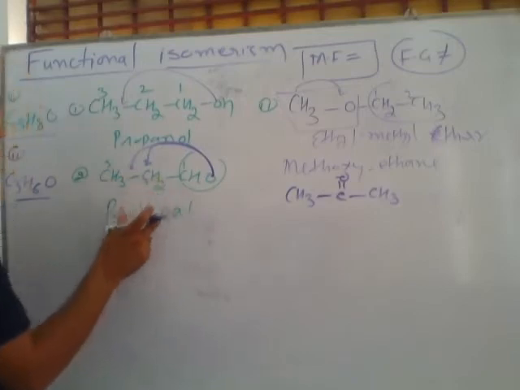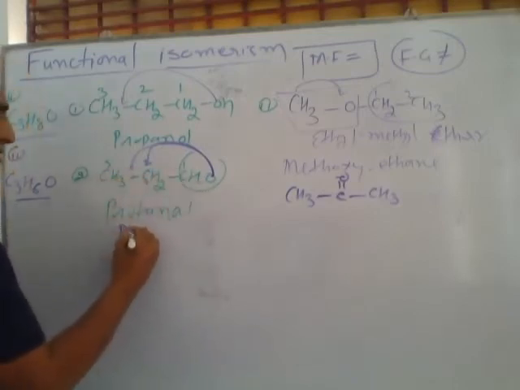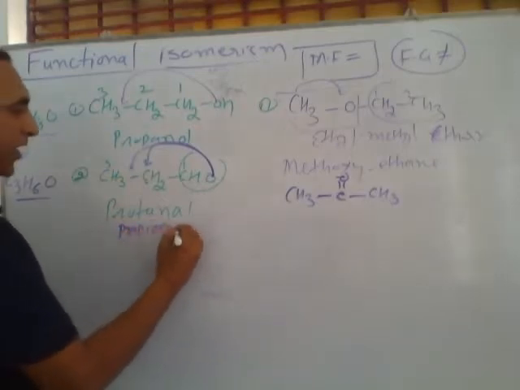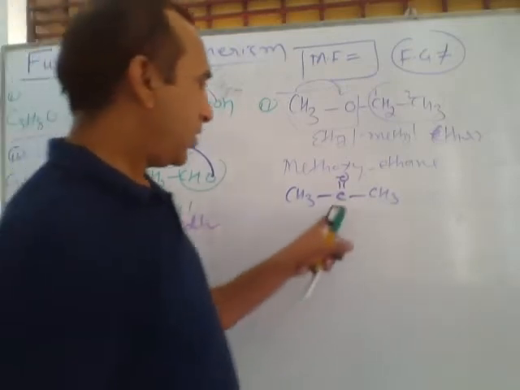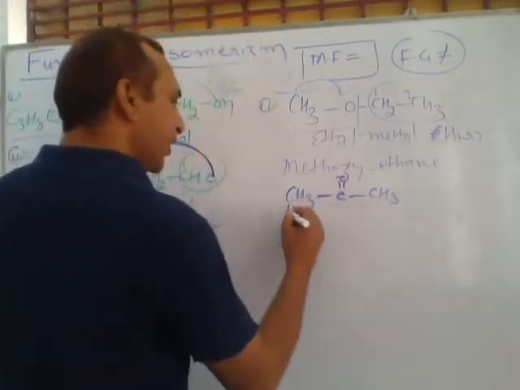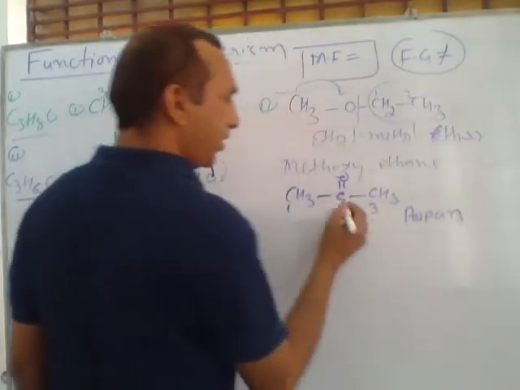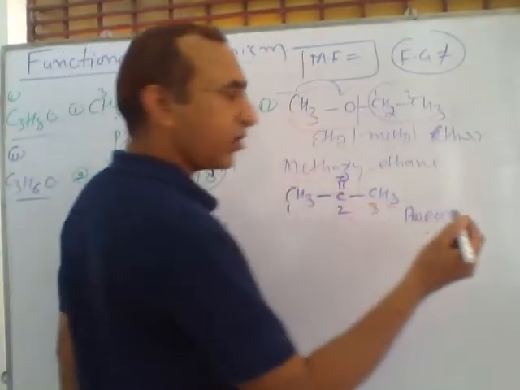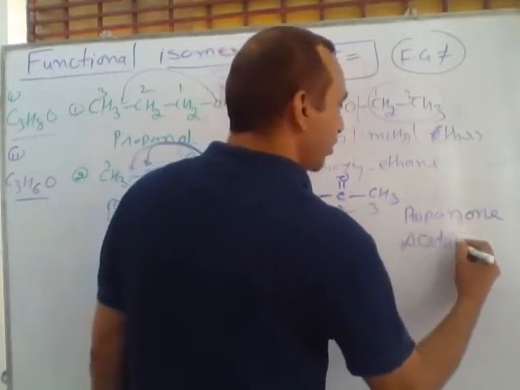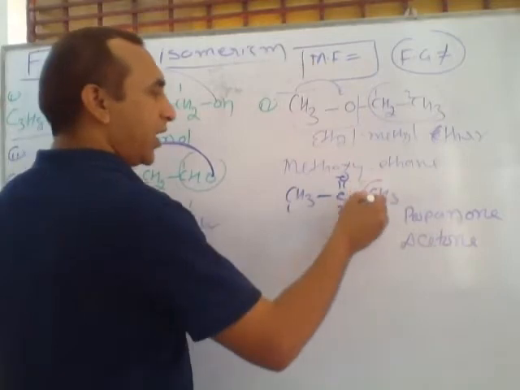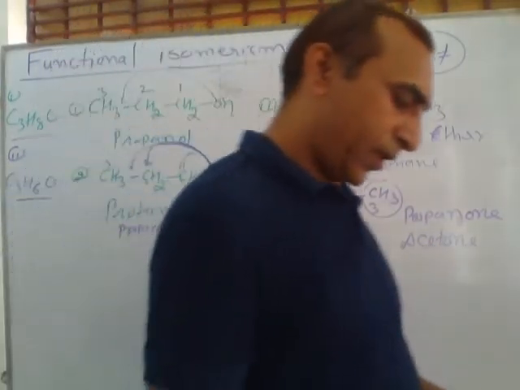This compound propanal is also called propionaldehyde. Propionaldehyde is the general name, but propanal is the IUPAC name. Can you write the name of this compound? This is 1, 2, 3, 3 carbons called propane, and the functional group is ketone. For ketone we use one. So this is called propanone, also called acetone. You can say this is dimethyl ketone, its common name.